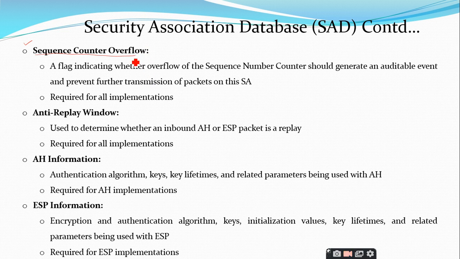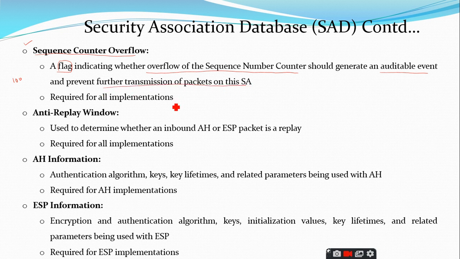The sequence counter overflow indicates whether the overflow of the sequence number counter has happened or not. For example, let us say that the sequence number counter has a maximum value of 100. So if 100 ESP packets, IPsec packets, have been sent, this overflow will be triggered. So the flag will be triggered and it will generate either an auditable event or prevent further transmission of the packets on this SA.